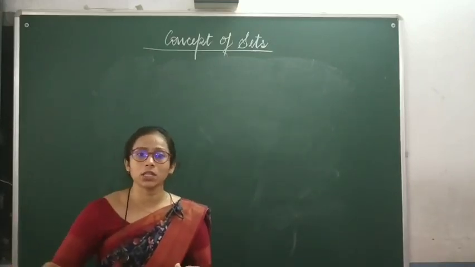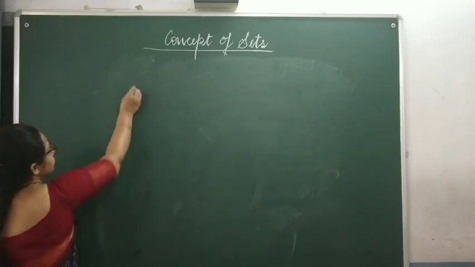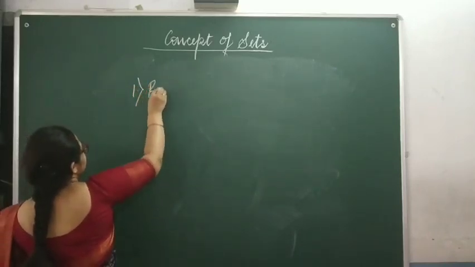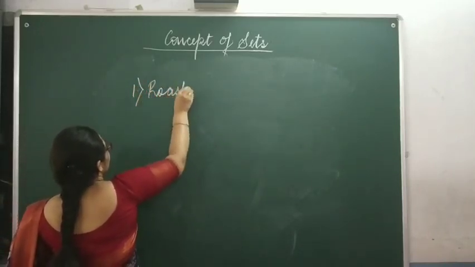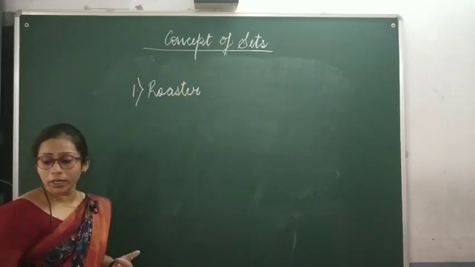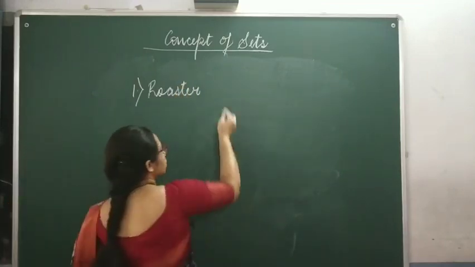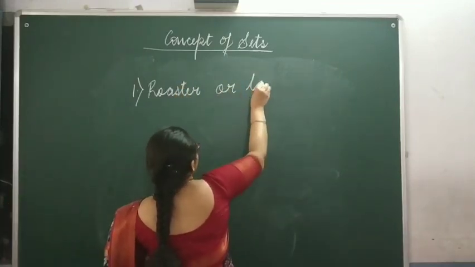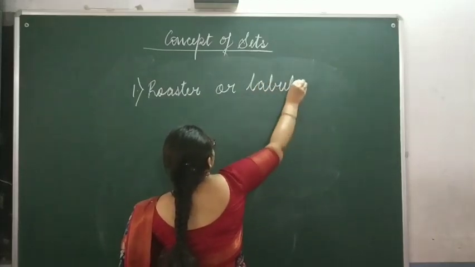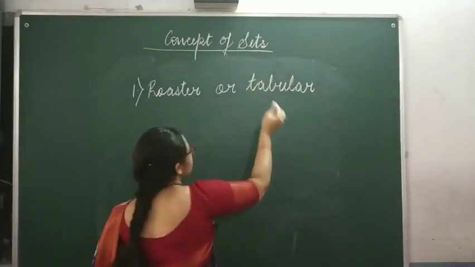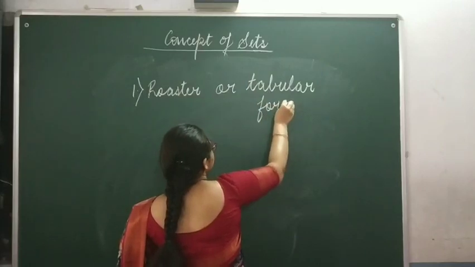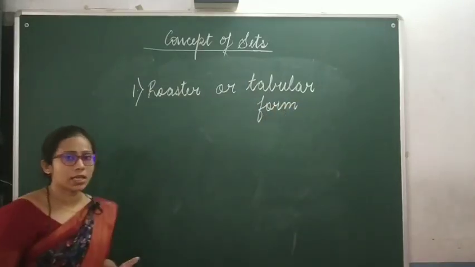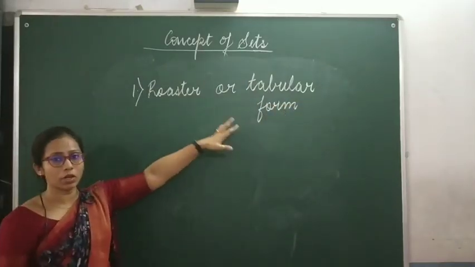The first one is the roster method, or we call it the tabular method or tabular form.